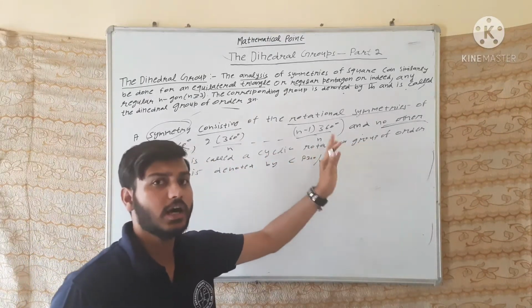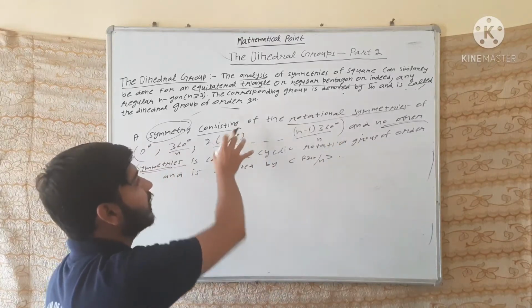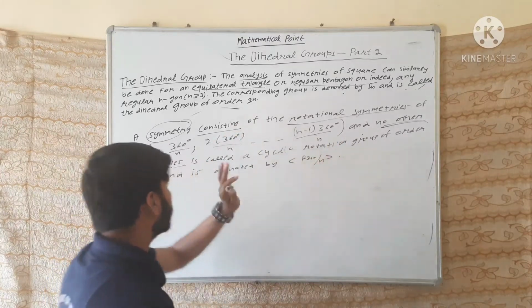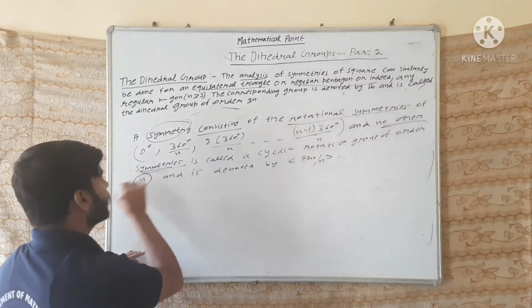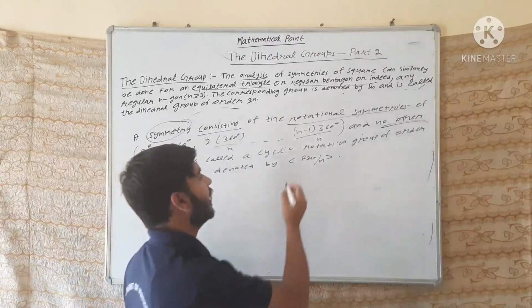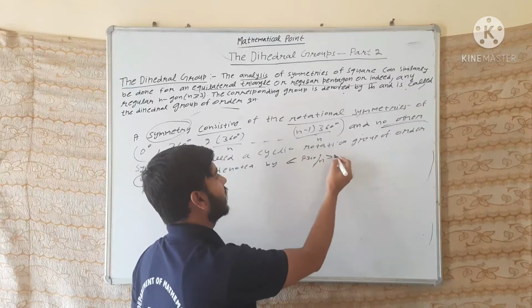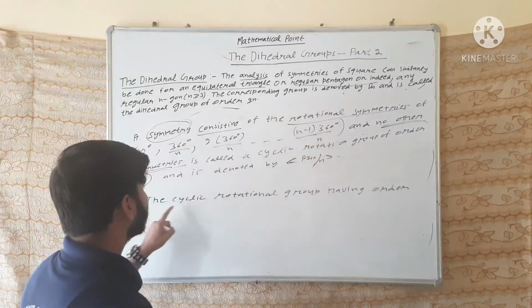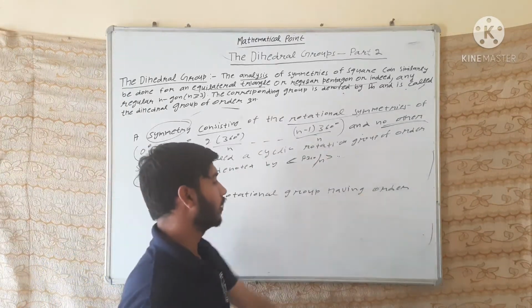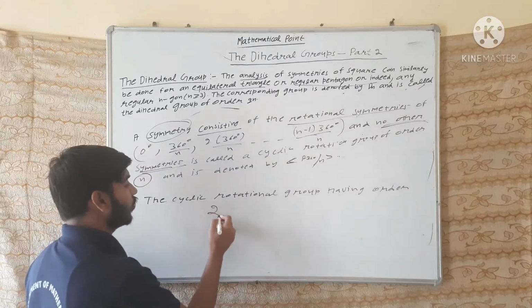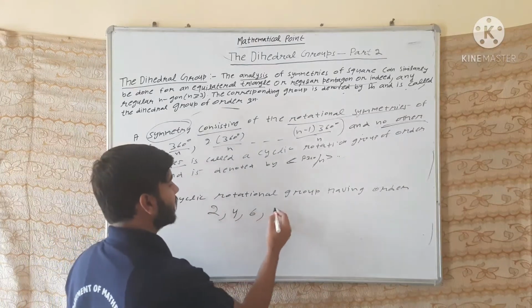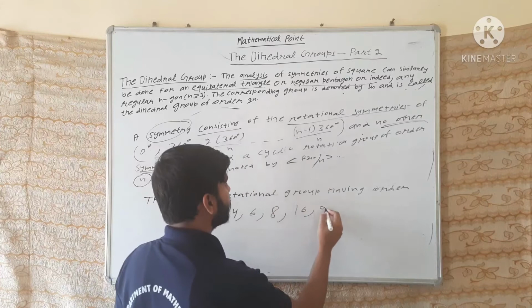A group obtained by this kind of symmetry is known as a cyclic rotation group of order n and is denoted by R360 by n. The cyclic rotation group generally has orders such as 2, 4, 6, 8, 16, 20.